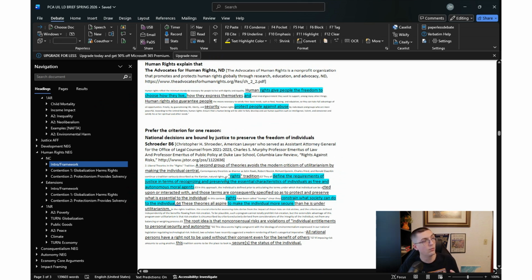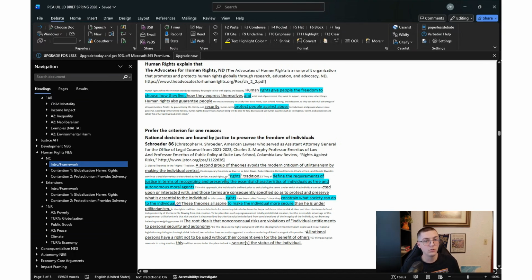As Schroeder puts it, all rational persons must have a right not to be used without their consent, even for the benefit of others. So the utility of this is that this framework is a utilitarianism killer. If the affirmative says globalization helps 90% of people get richer, you respond, that doesn't matter if you're violating the basic rights of the other 10%. Rights cannot be traded for money.